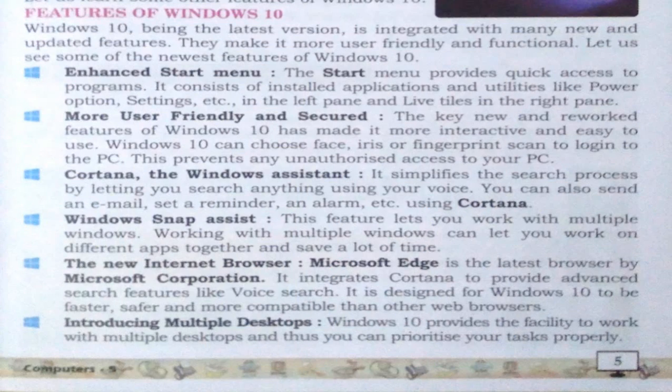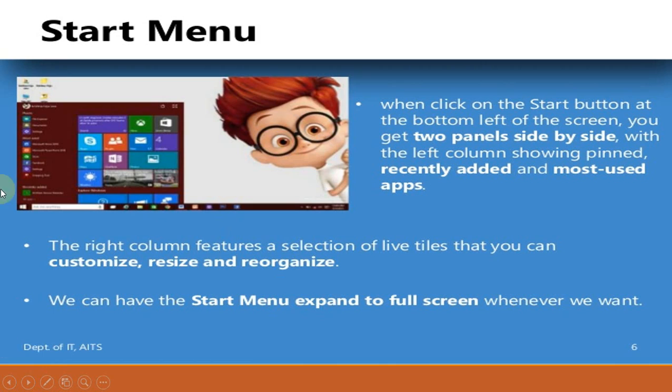Now some features of Windows 10. First, the enhanced start menu. The start menu is totally redesigned for Windows 10 because it's the very latest version of Windows which we have to use in our PC. The start menu is enhancedly designed for Windows 10. I am going to show you a picture of the start menu. What you see on your screen is the start menu, which is very redesigned for you.